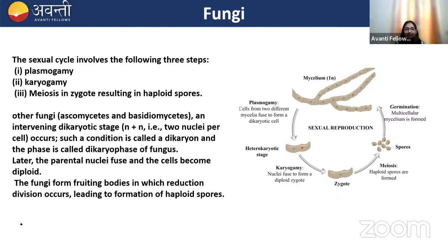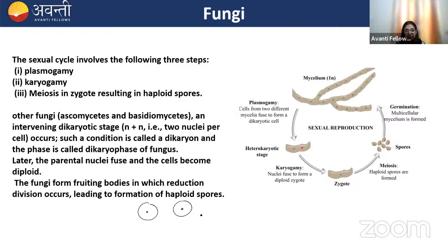Third, when the nuclei get fused, they form a zygote, and meiosis will occur to form haploid spores. So in most of the fungi, when the protoplasts of the two gametes fuse, immediately karyogamy occurs, that is the fusion of the nuclei, and immediately a zygote is formed. But in some fungi, like in Ascomycetes and Basidiomycetes, you will observe a dikaryophase.